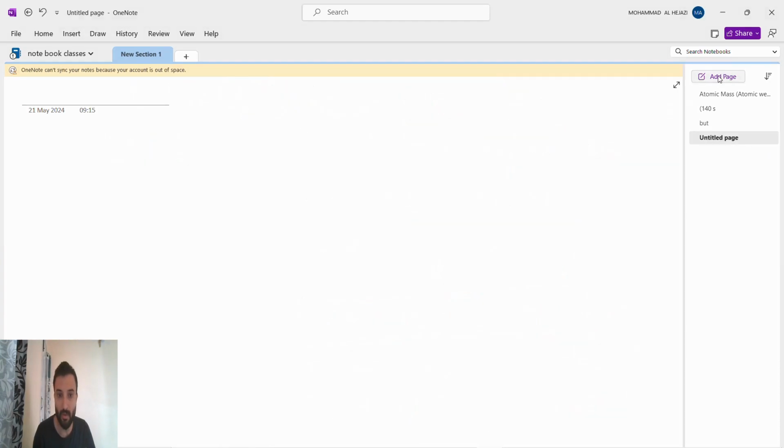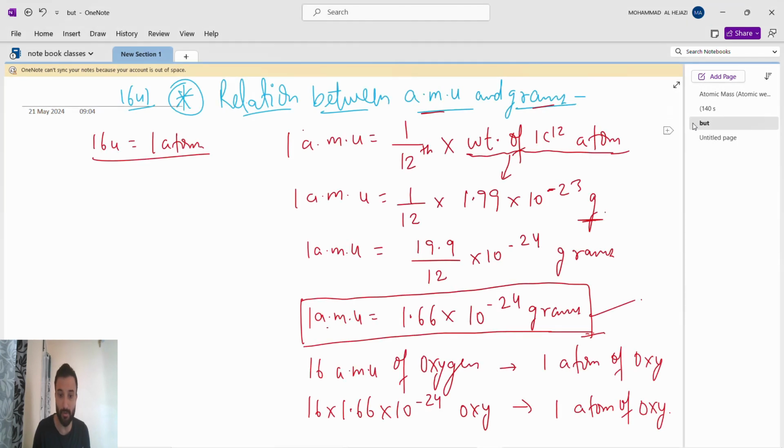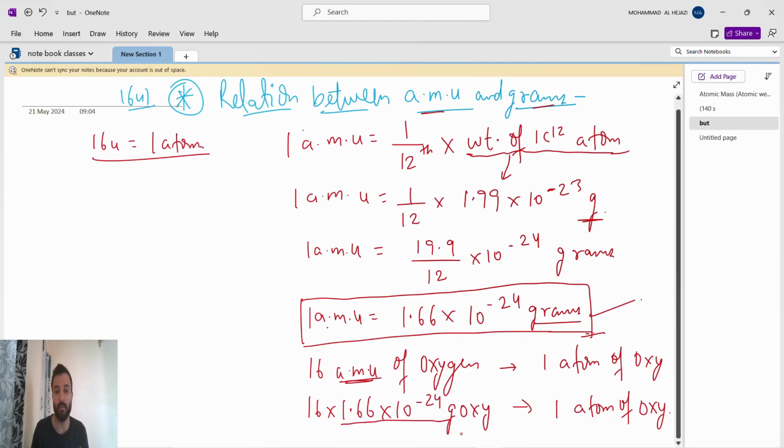So what we have to do? See, this is now in gram. Why is it in gram? Because in place of AMU, we have substituted this value which is in gram.